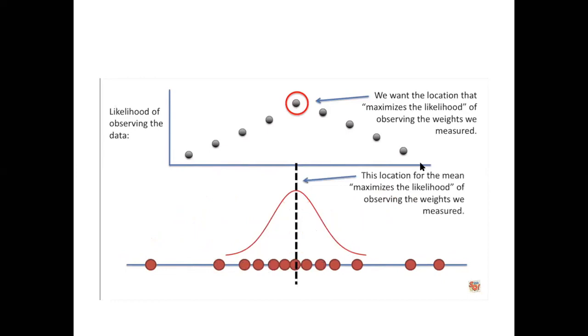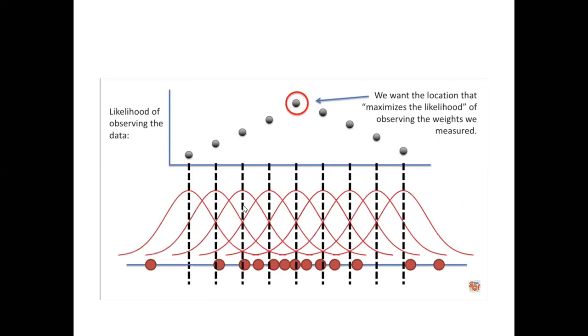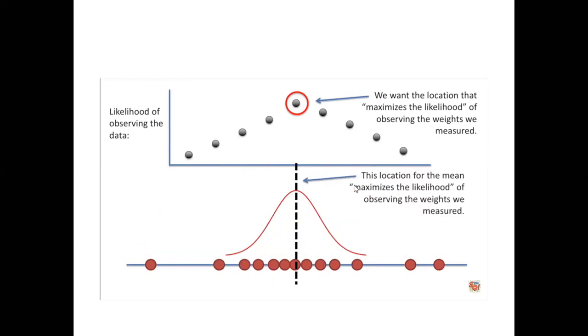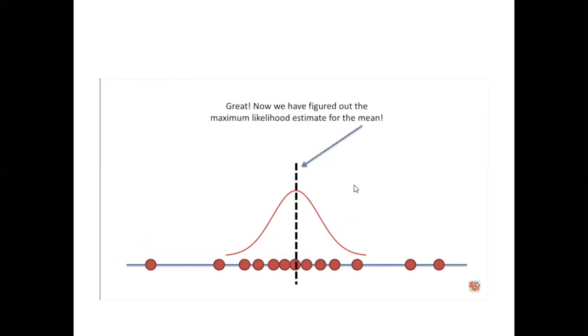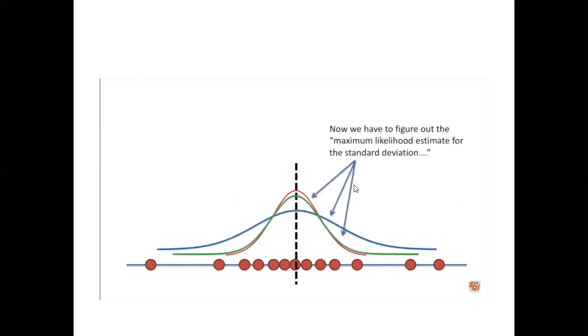So this location for the mean maximizes the likelihood of observing the weights we measured. Thus it is the maximum likelihood estimation for the mean as compared to all our other assumptions, right? We observe this is at the maximum. Now we have figured out the maximum likelihood estimation for the mean. Now we have to figure out the maximum likelihood estimation for the standard deviation.